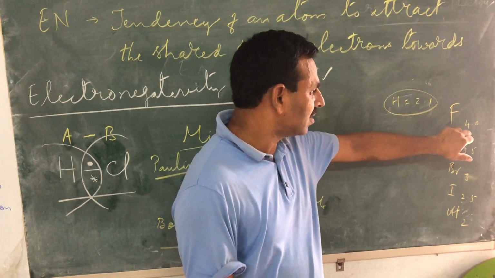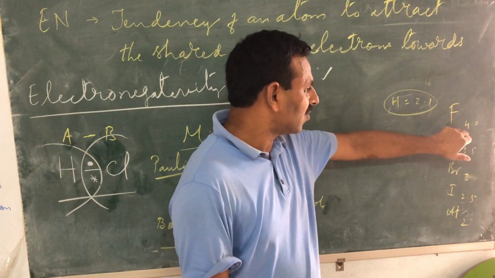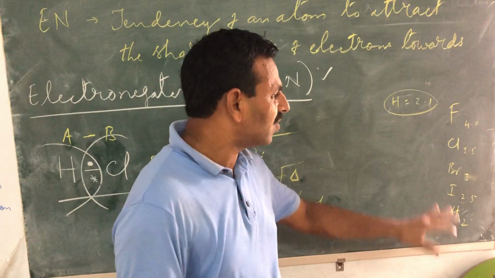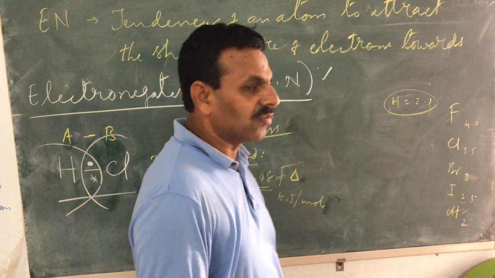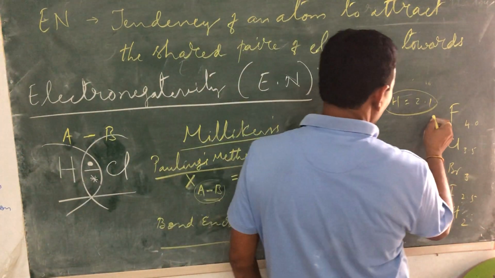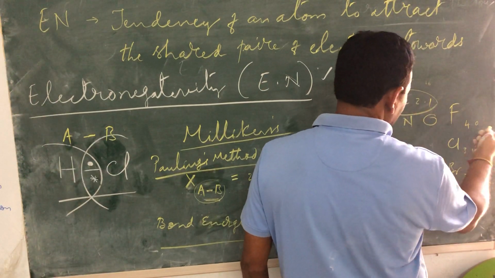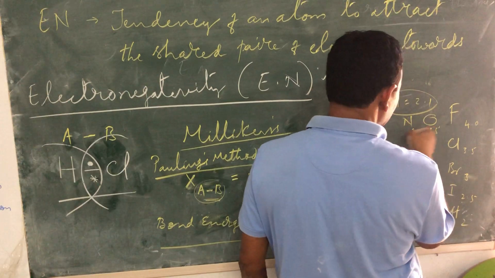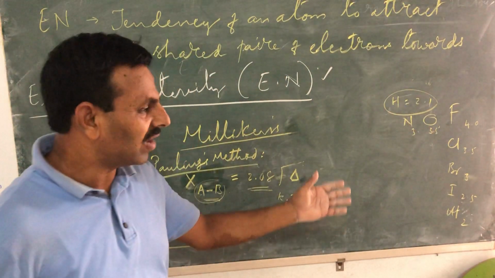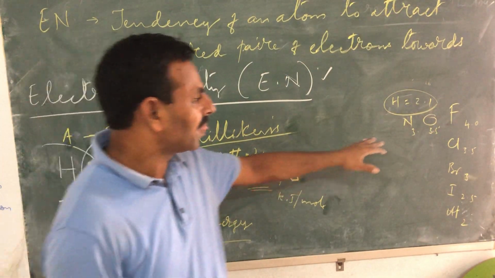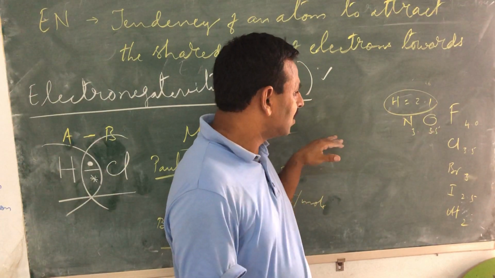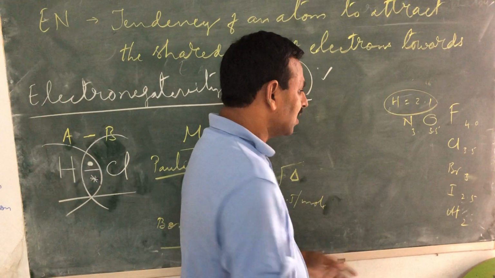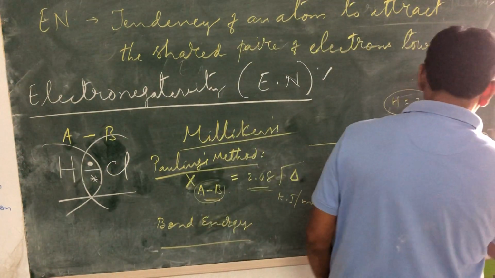On his scale, fluorine is the element with the highest value of electronegativity, that is 4. Now if you come this side, oxygen, nitrogen, etc., again it decreases. It is somewhere again close to 3.5, then 3, and so on. You can check the values from the data. So this way it is increasing, this way it is increasing, and this way it is decreasing. So the trend is very clear.